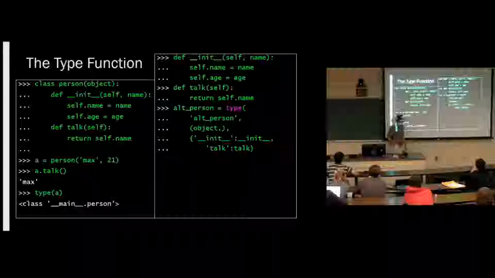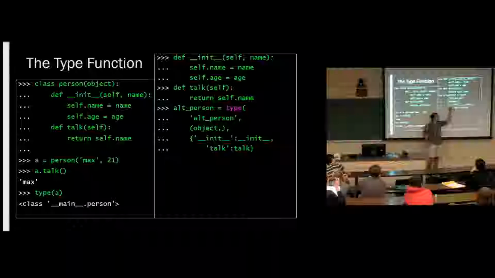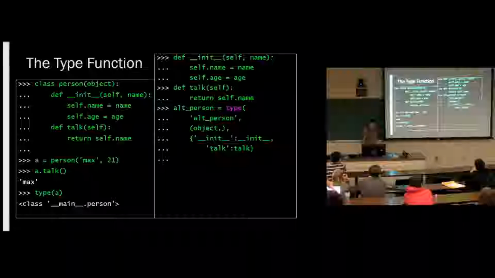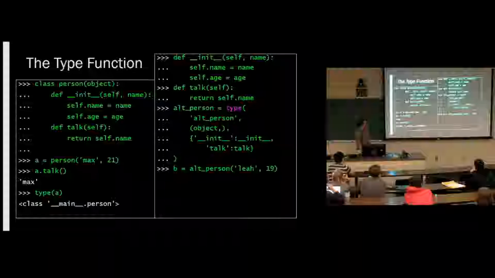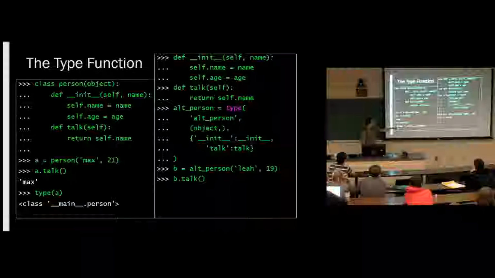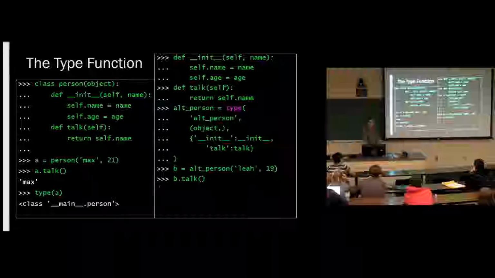So what you can maybe visualize here is that everything inside of this class definition, you can basically think of as a dictionary, mapping from these names to these methods, and that name to that method. That's exactly what we have here. We have a dictionary mapping the name of this method to the actual method we implemented. Now, when we do that, we can basically use alt person like we would any other class.